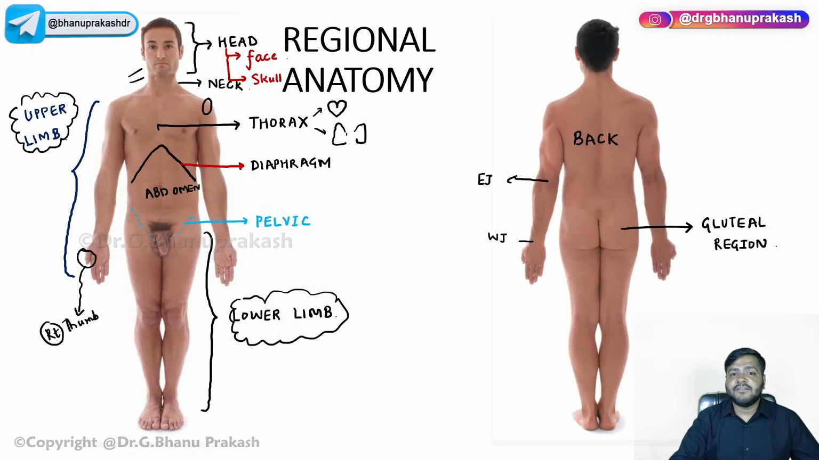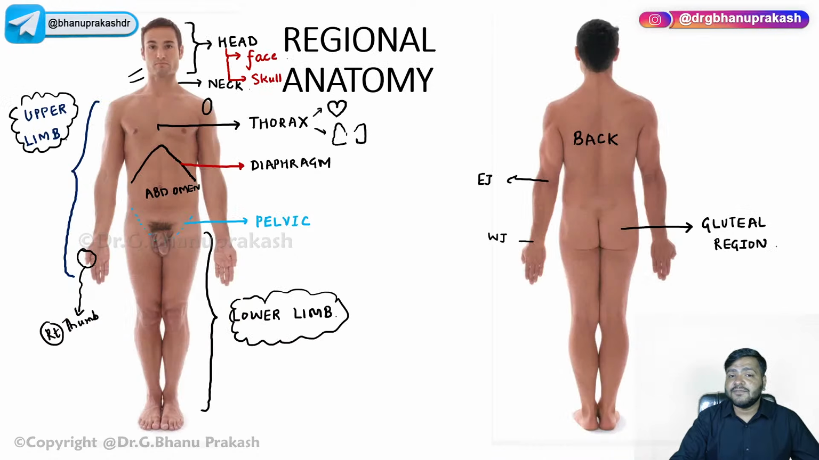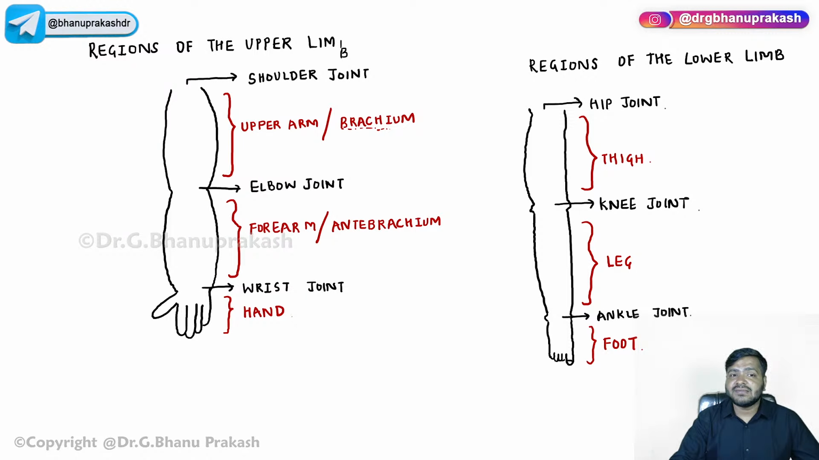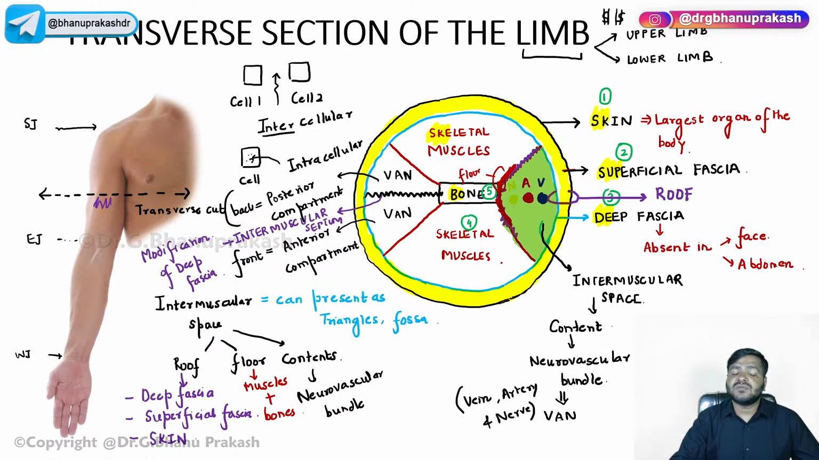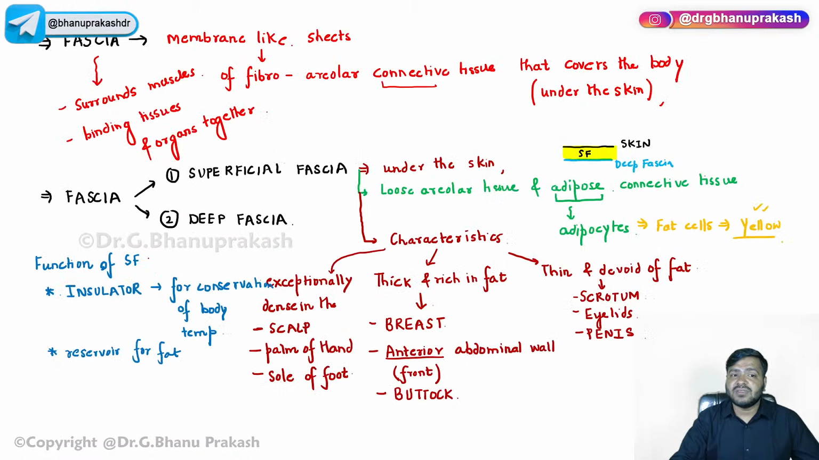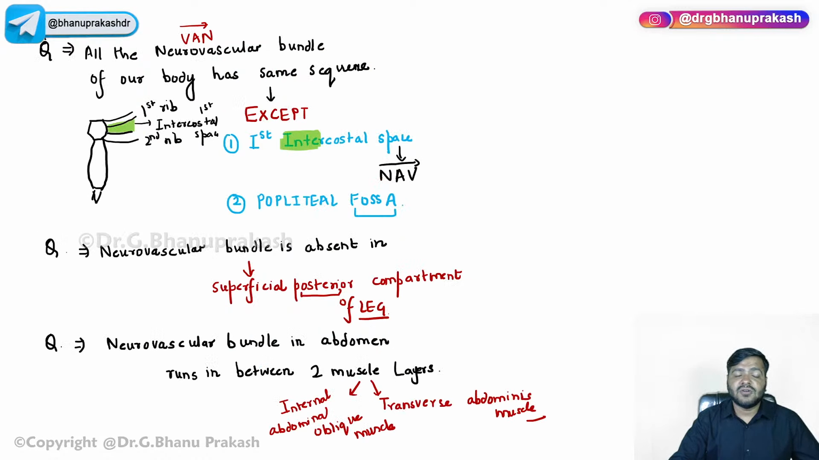So today we have already discussed the definition, the concept of anatomy, the regional anatomy, the systemic anatomy, the various regions of the body, and the regions of the upper and lower limb. We have discussed the normal anatomical position, the transverse section of the limb with the applied aspects, the fascias, superficial fascia, deep fascia. We have Hilton's law, all the important questions, PYQs that have been asked in the exam, along with the clinical question.